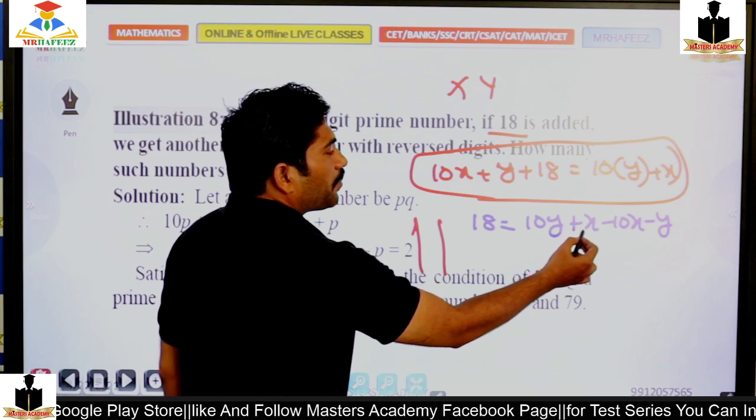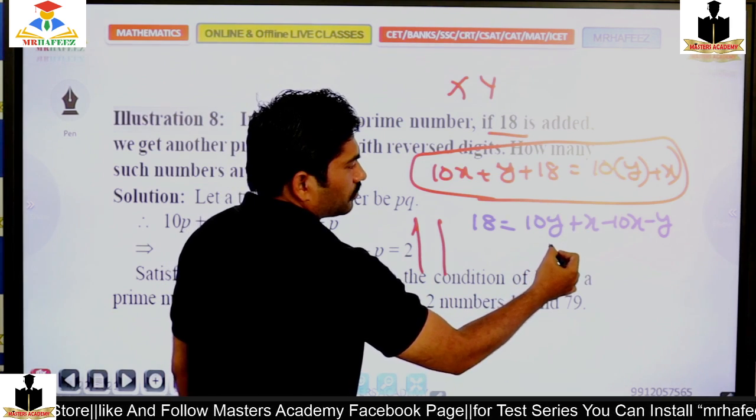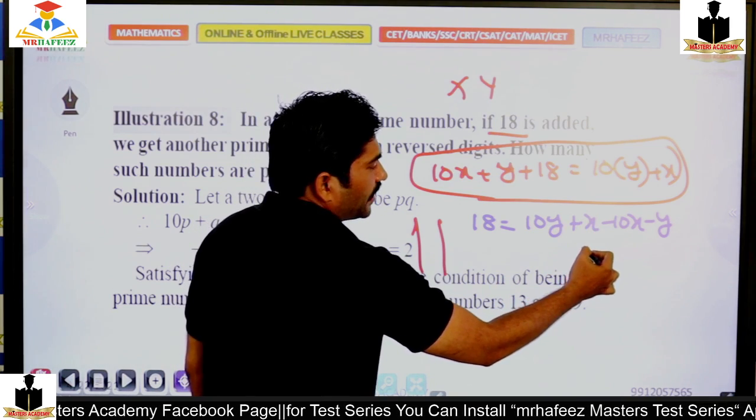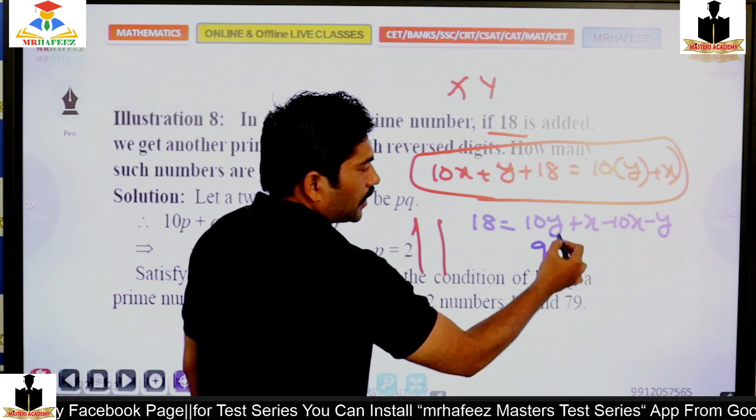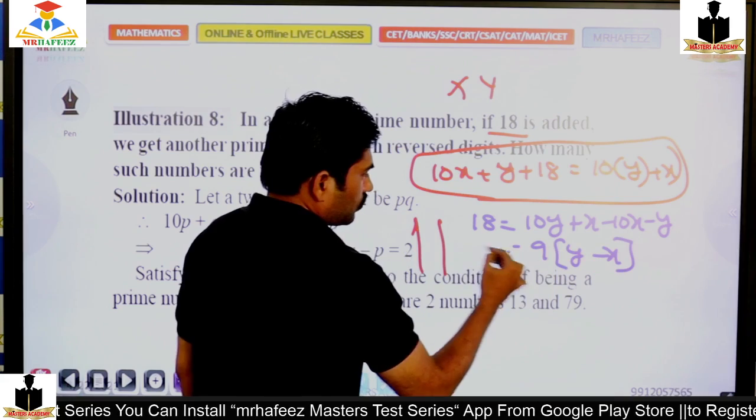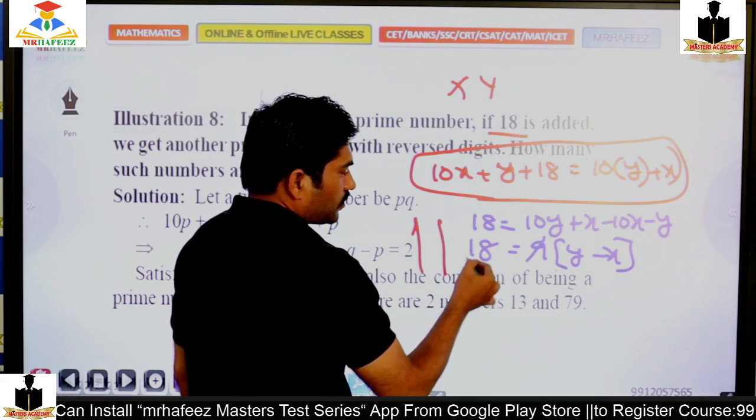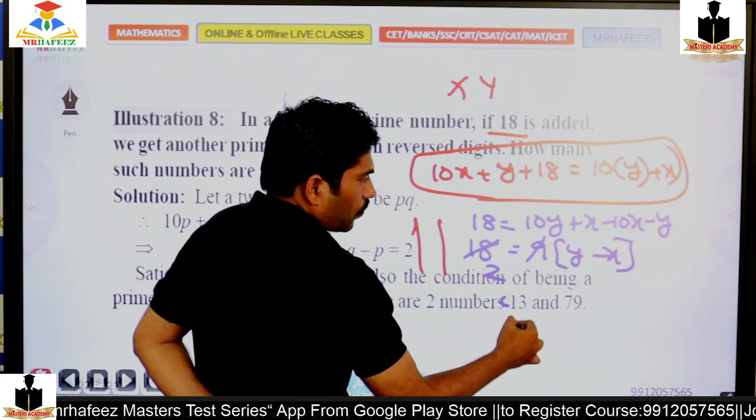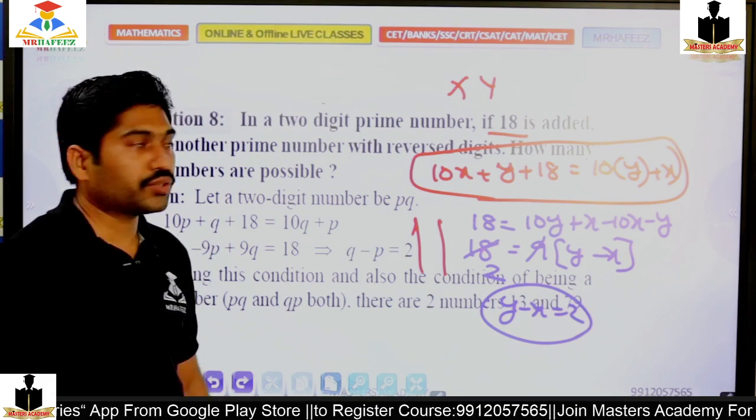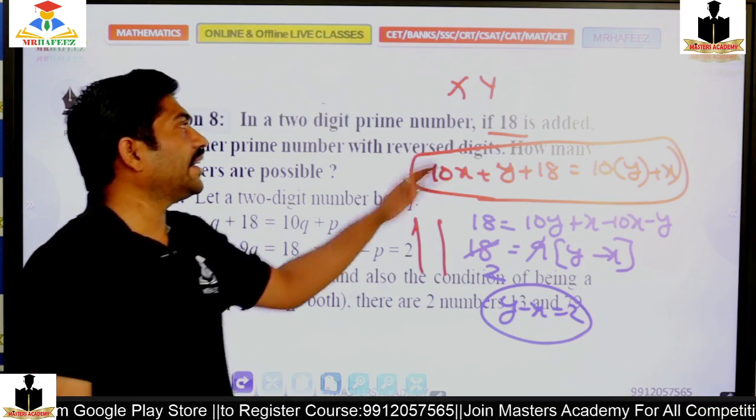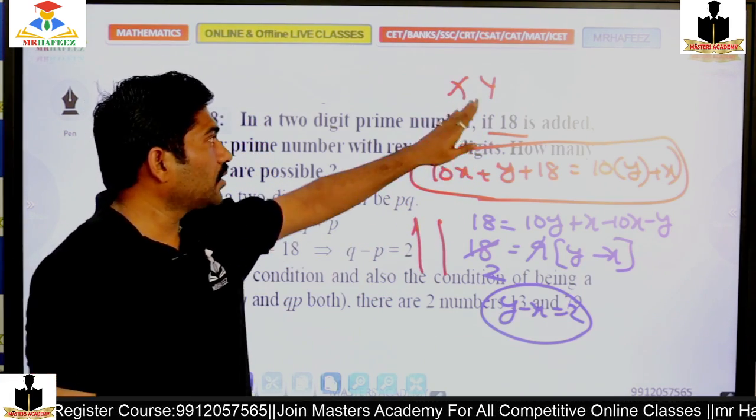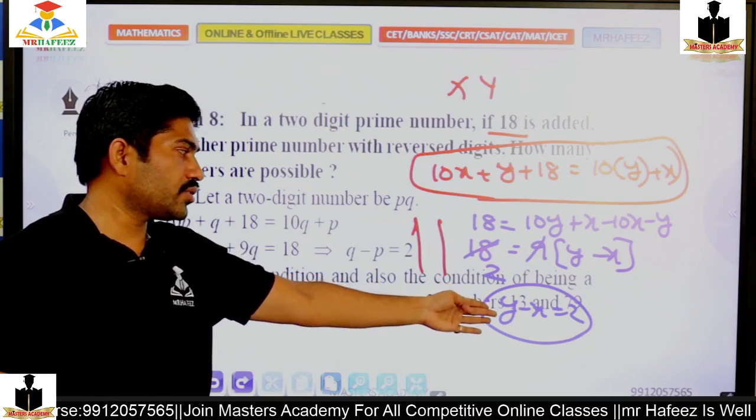So 18 equals 10y plus x minus 10x minus y. If I take out a common factor, 1 minus 10 is minus 9, times y minus x. So 9 once, 9 two times: y minus x equals 2. What I had done is take x as the tens digit and y as the units digit, and y minus x equals 2.